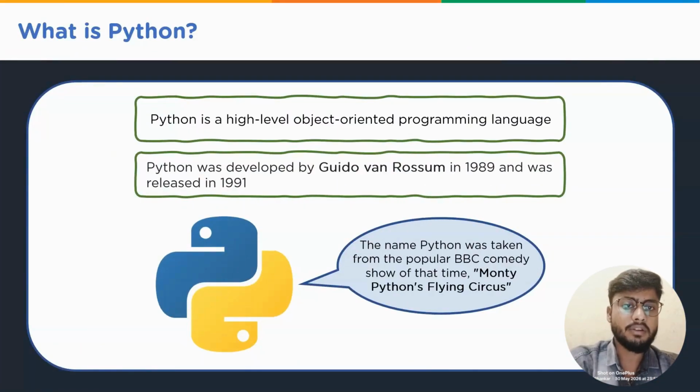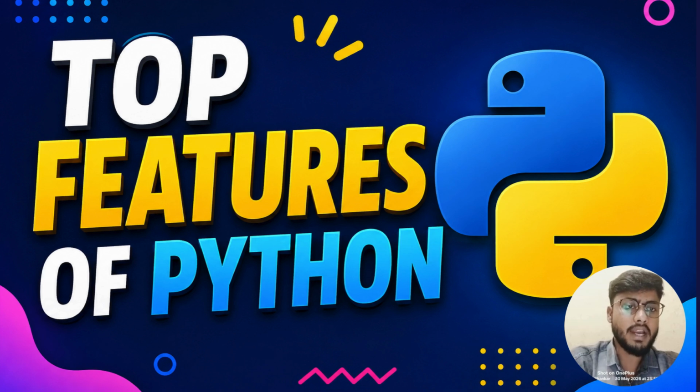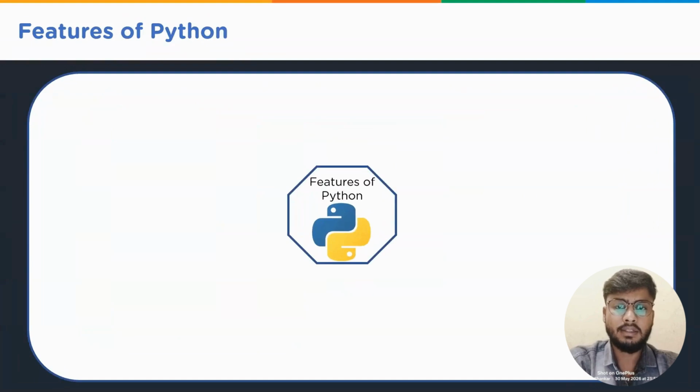Python is a high-level object-oriented programming language developed by Guido van Rossum in 1989 and first released in 1991. Python is often called a batteries-included language due to its comprehensive standard library. A fun fact about Python is that the name was actually taken from the popular BBC comedy show of that time, Monty Python's Flying Circus.